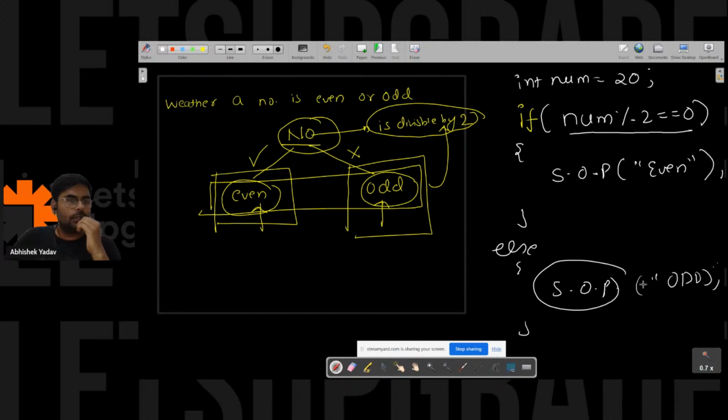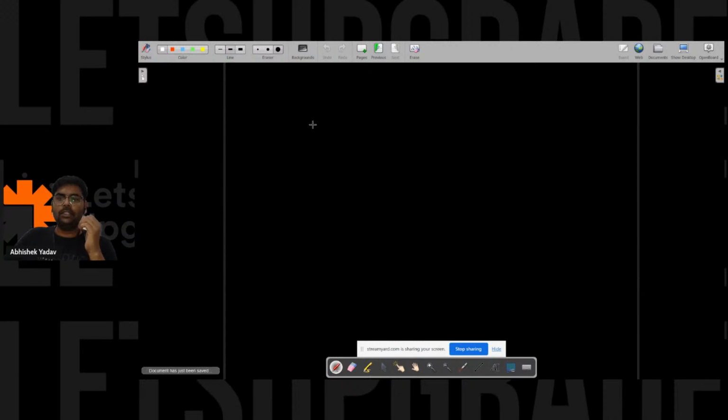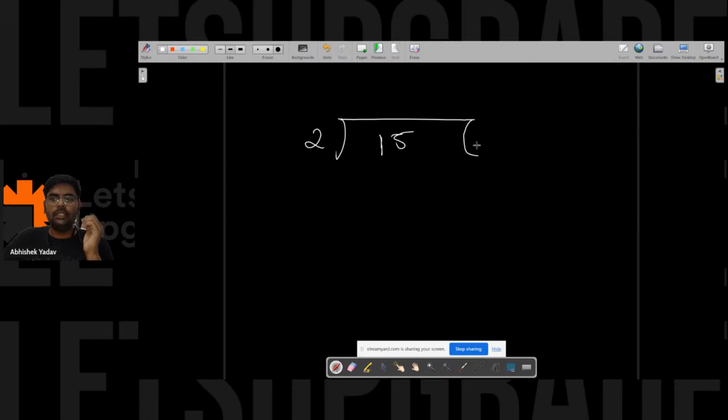Okay. So here I'm getting one question: we are writing num and then the division operator, right? So let me tell you this point also. What happens here, guys? Let's take 15 here, and we are dividing 15 by 2. The moment you do this, 2 sevens are 14, right?